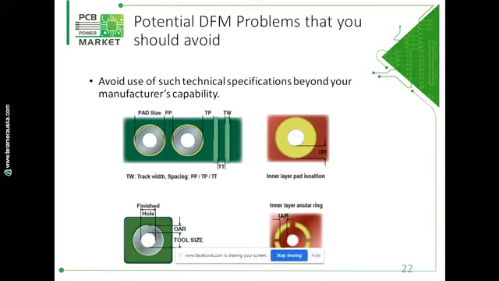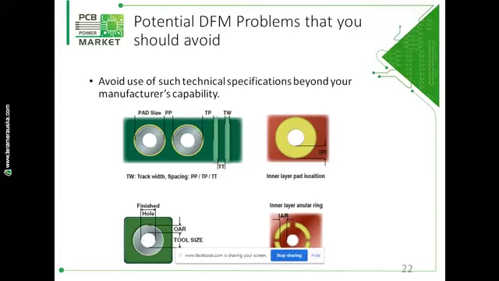So if your manufacturer's capability is 0.1 mm track width and spacing, and your design is 0.08 mm track width and spacing, then naturally your manufacturer can't manufacture your PCB, and you have to find an alternate manufacturer. So wherever possible, use the same specification as your manufacturer, and wherever possible use the standard technical specification.